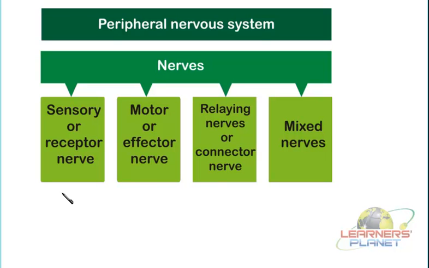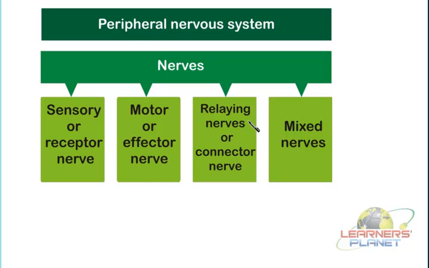Motor or effector, what does it mean? It means the reverse of the previous one. That means the effector is the target tissue or the organ which is now going to respond to a particular thing. So those nerves which are connecting the brain with the target tissues, or we can say the brain with the particular body organ, and commanding it to take a particular action, such nerves are known as motor or effector nerves.